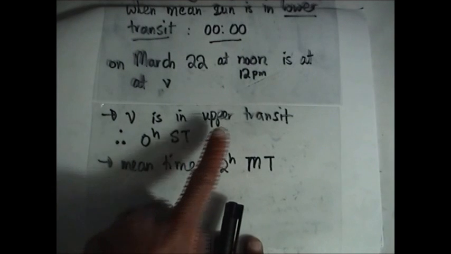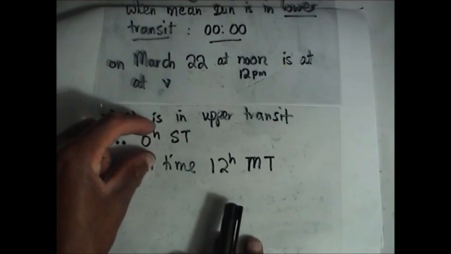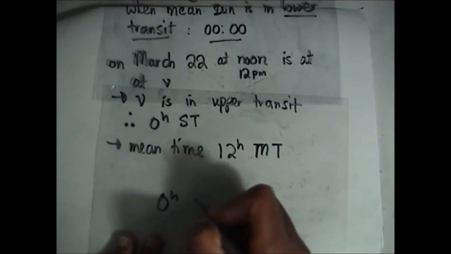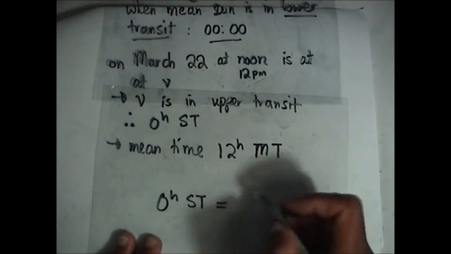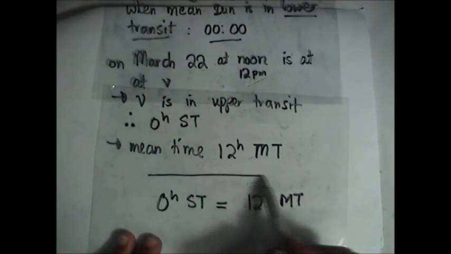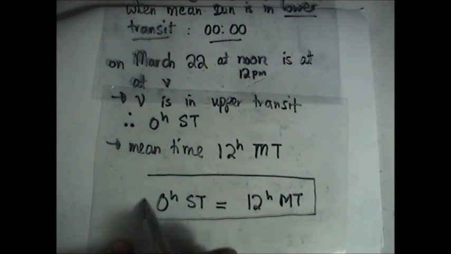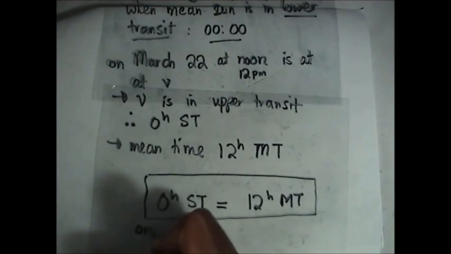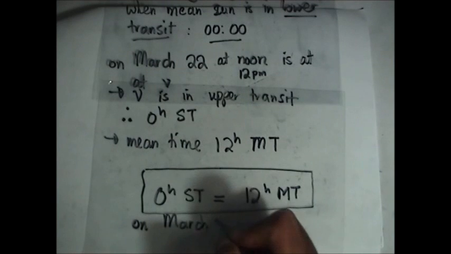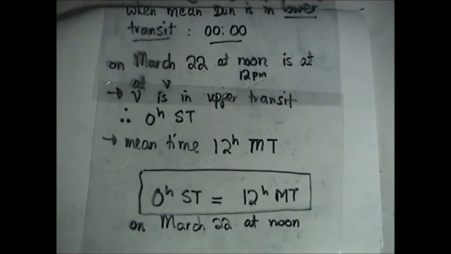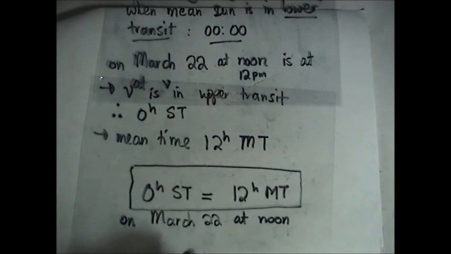V is measuring the upper transit. So 0 hours sidereal time is equal to 12 hours mean time. This is what we were getting at when we were discussing what happens on March 22. So our 0 hours sidereal time is equal to 12 hours mean time on March 22 at noon. I hope this makes sense. On March 22 at noon, V will be in upper transit.